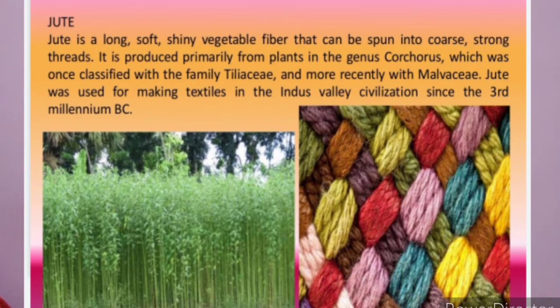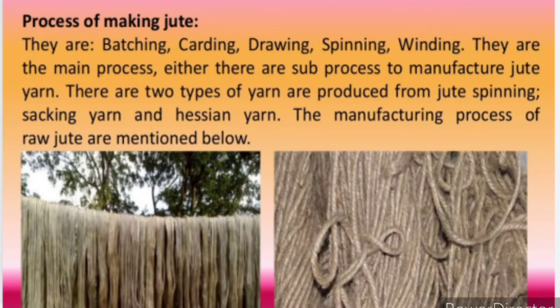Jute is grown during the rainy season because it requires a lot of water. The sowing of jute takes place between February and May, and it takes 4 to 5 months to grow, until the rainy season is reached. Once the crop is ready, it is soaked in water for around 20 days. When it is soaked, the jute fiber is separated from the jute plant. The plant is of no use to us; only the fiber we have to take.